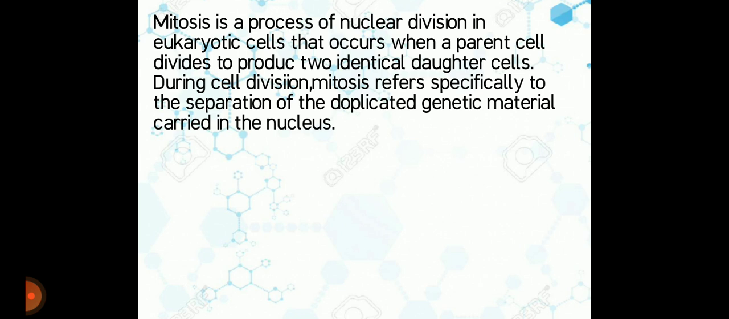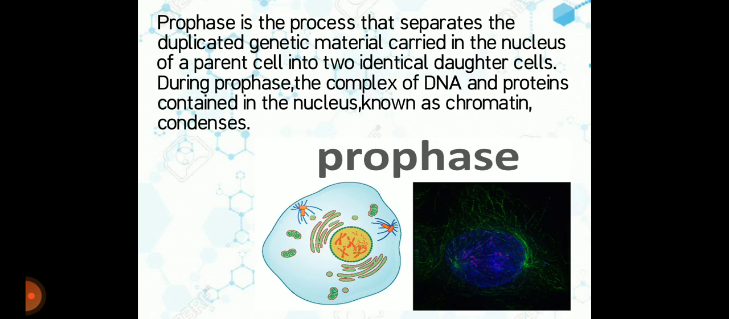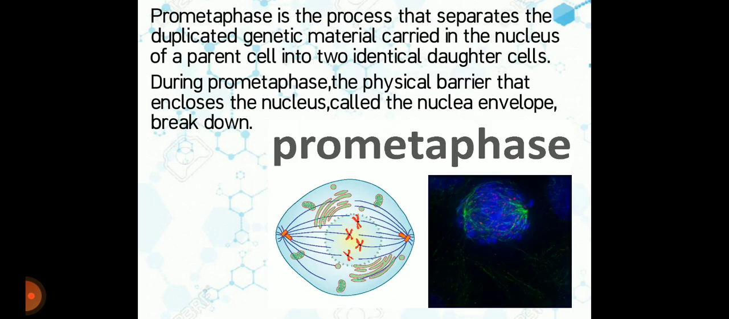And we have the parts or stages of mitosis. First, we have Prophase. Prophase is the process that separates the duplicated genetic material carried in the nucleus of the parent cell into two identical daughter cells. During prophase, the complex of DNA and proteins contained in the nucleus, known as chromatin, condenses. And we have pictures of prophase. And second, we have Prometaphase.